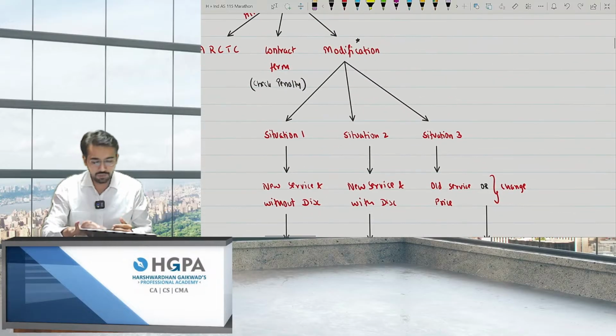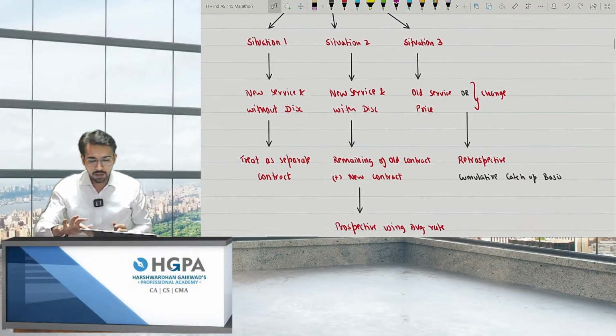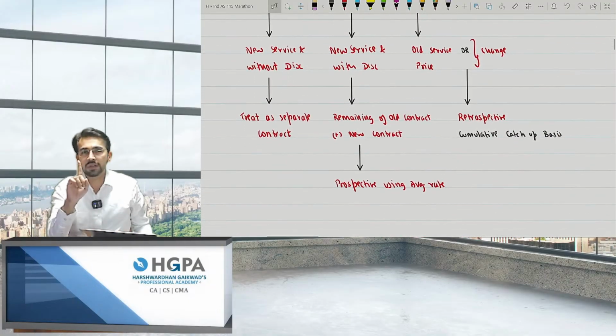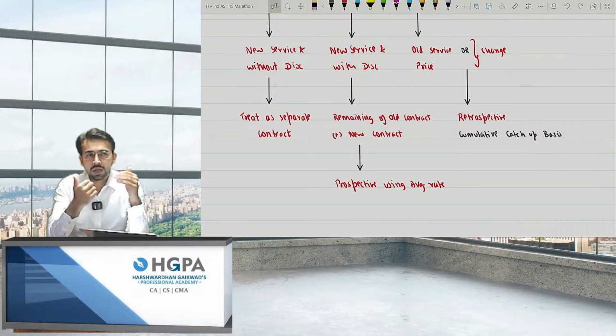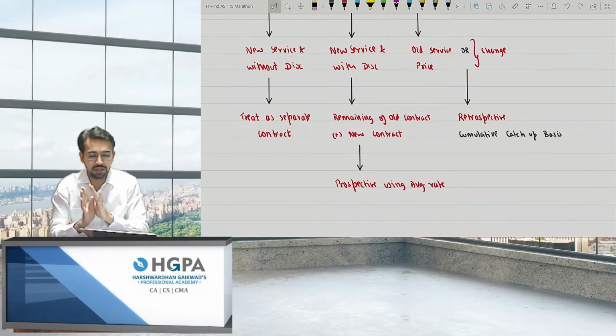Now, next is modification. There were 3 cases of modification, right? What were the 3 cases? There is a new service but no discount. That means, can I say you are adding a service but I am not giving you any discount? So if there is no discount because of the previous relation, at that point of time it is a separate contract, right? Separate contract. So this booking will be different, this booking will be different. Treat it as a separate contract.